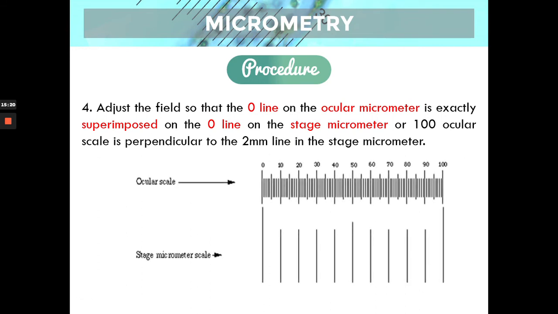So this is your ocular scale and this is your stage micrometer. Again, the 0 of the ocular micrometer, we then superimpose here. Okay, 0. All right. And again, these are 0.1.